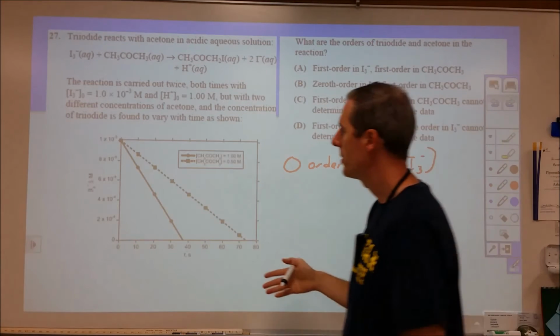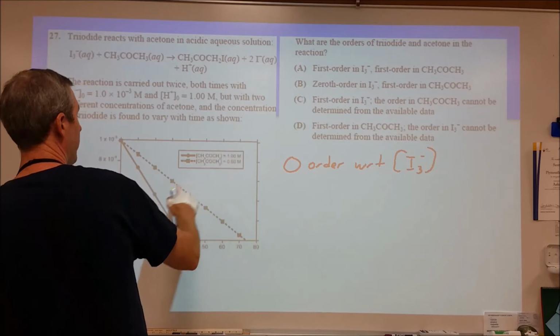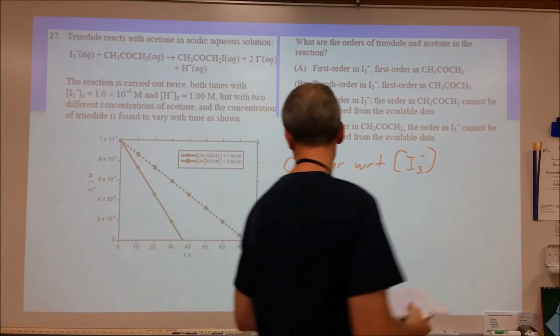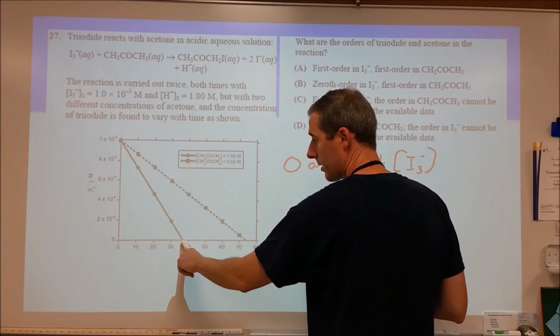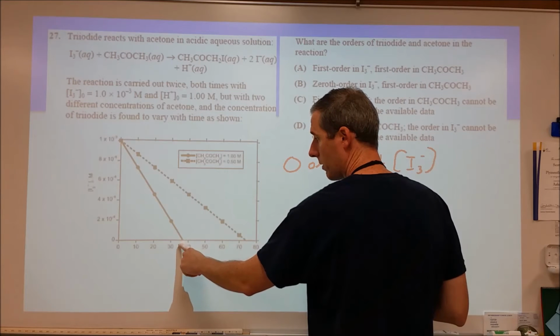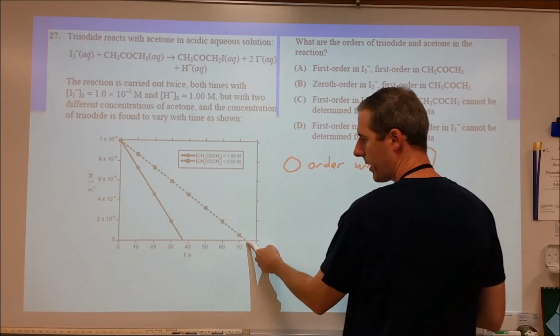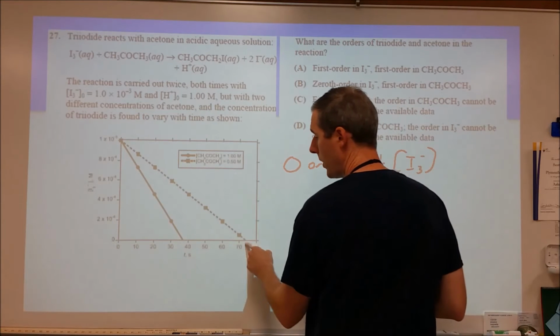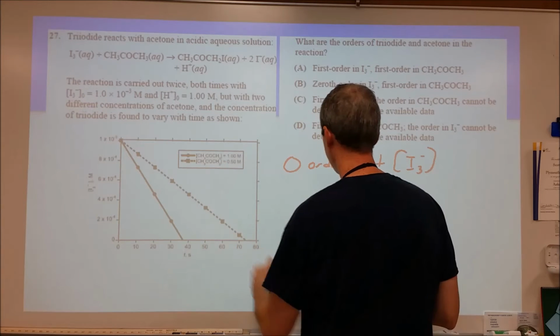The second thing they do is they tell you that they change the concentration of the acetone from 1 molar to 0.5 molar between these two. So if you look, we're starting at the same amount here, and it takes this long to get to a certain concentration of 0. So that's about 37 seconds. Well, this is about 74 seconds. So it's twice the time. That means this is half the rate, and this is half the rate and half the concentration.